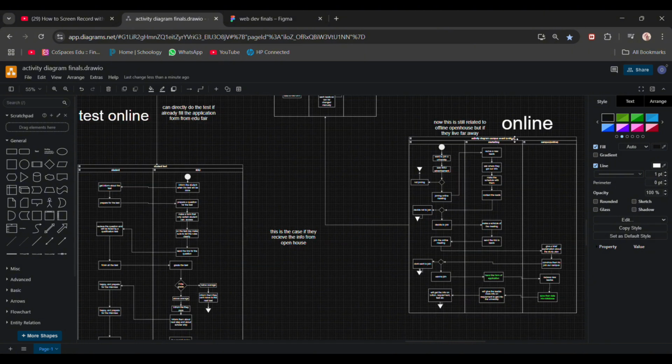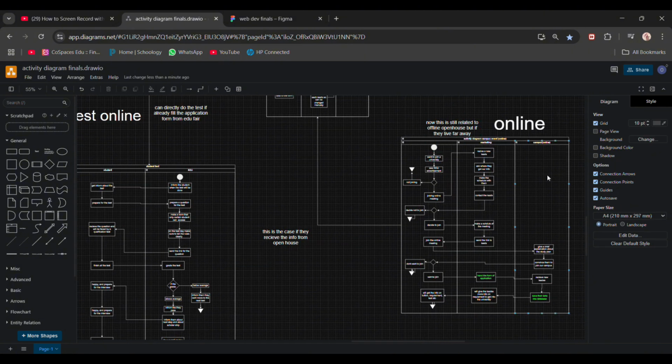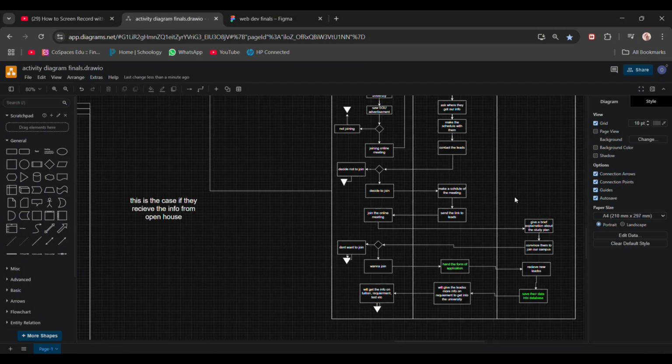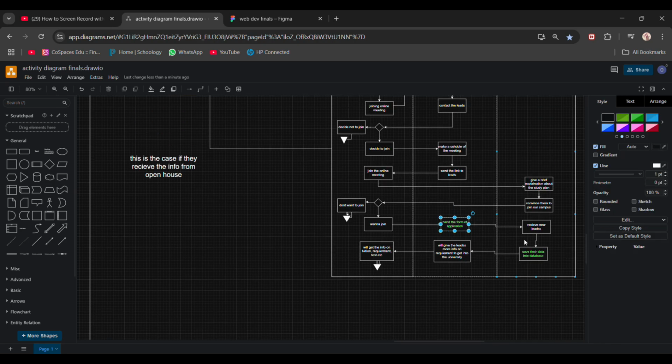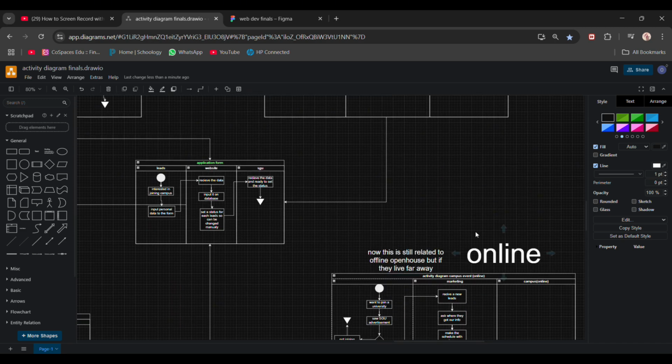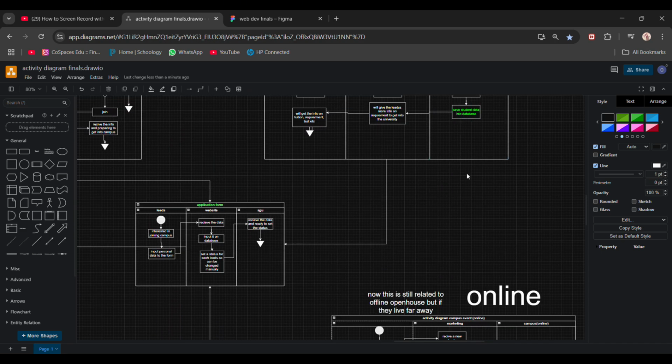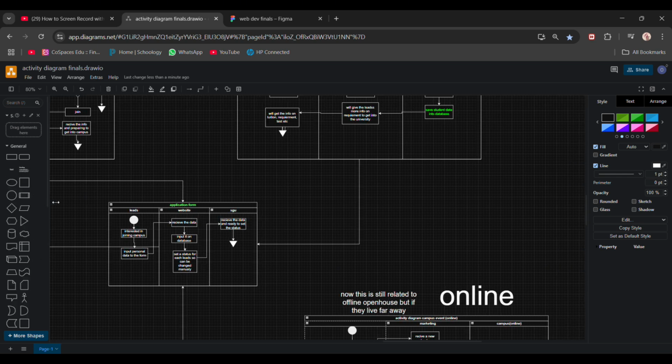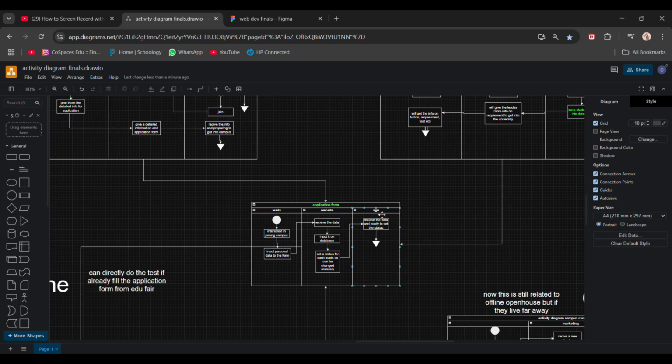In the online case it's probably the same, but the difference is that the application form is sent by some kind of link. After both of these, we move on to the application form.